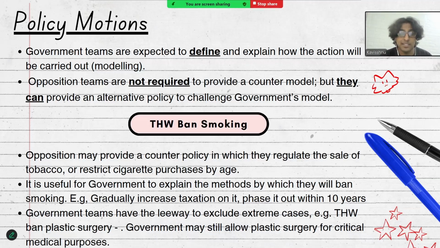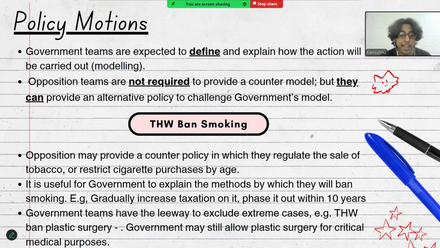So opposition teams aren't required to provide a counter model, but they can provide an alternative policy to challenge the government team's model as long as it is mutually exclusive with the ways in which the government team is going to execute this. So, in the motion, this House would ban smoking.